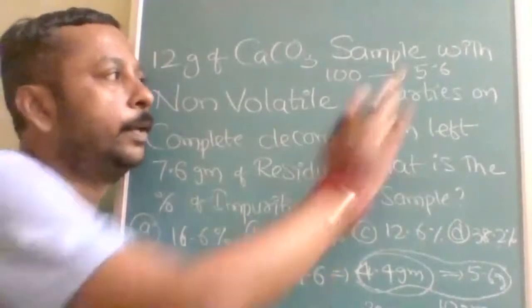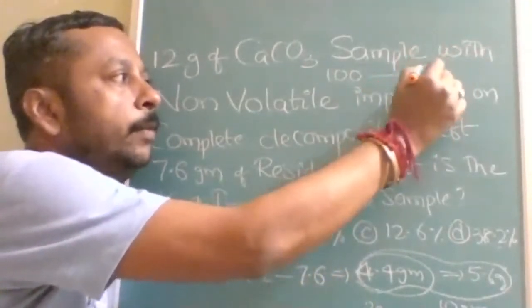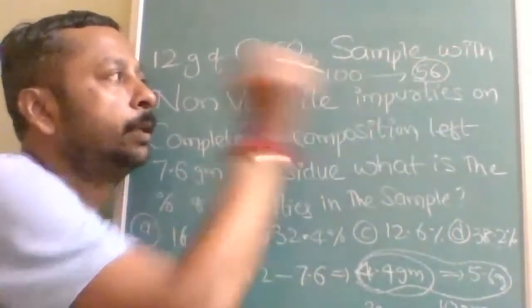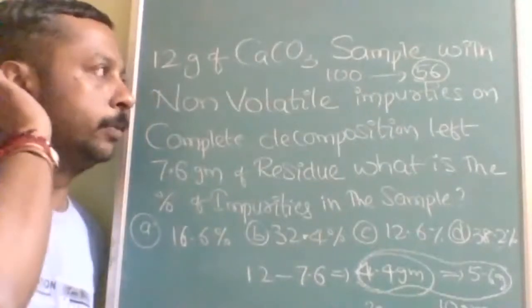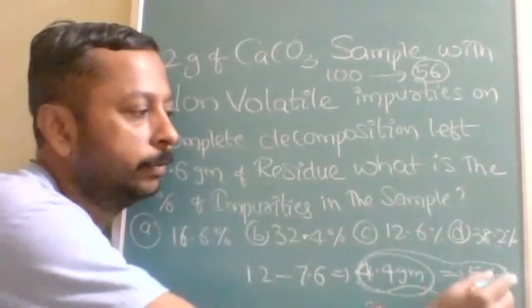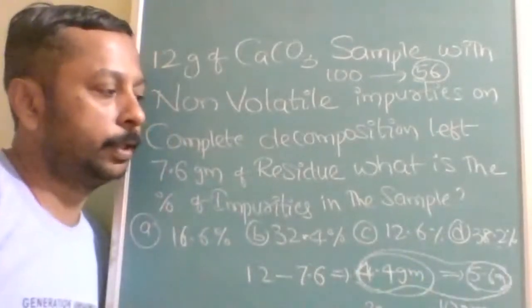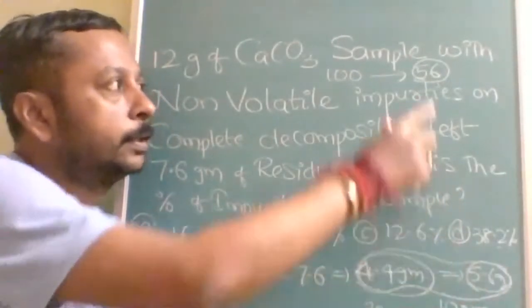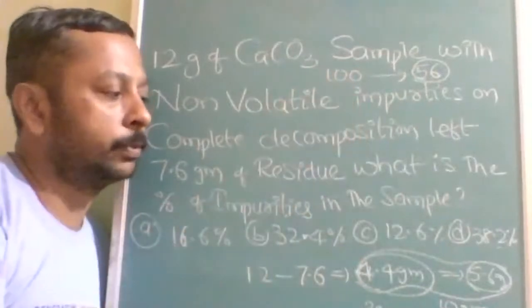If it gives 56 grams, that means 100 grams will be the initial amount. But here, how much is it giving? 5.6 grams. So for 5.6 grams, it will be 10 grams.